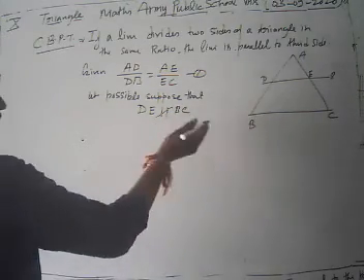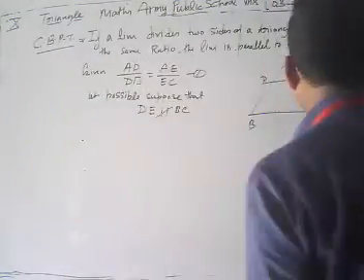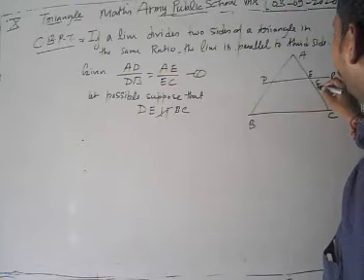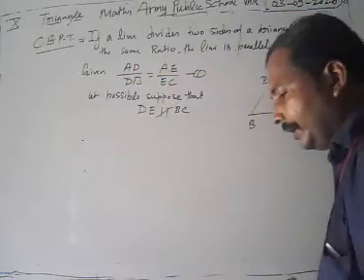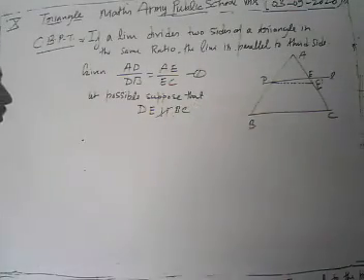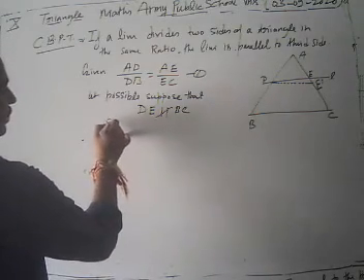We are starting with DE not parallel to BC. We are going to take some neighboring point, some E prime, then DE prime. It is possible that DE is not parallel to BC.